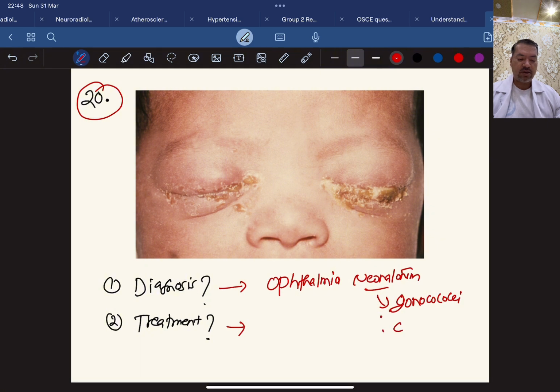Even chlamydia can cause this infection. But gonococcus usually causes this type of purulent discharge. So if gonococci has caused the infection, then the treatment is ceftriaxone, IM, even one dose may be enough for the treatment here.